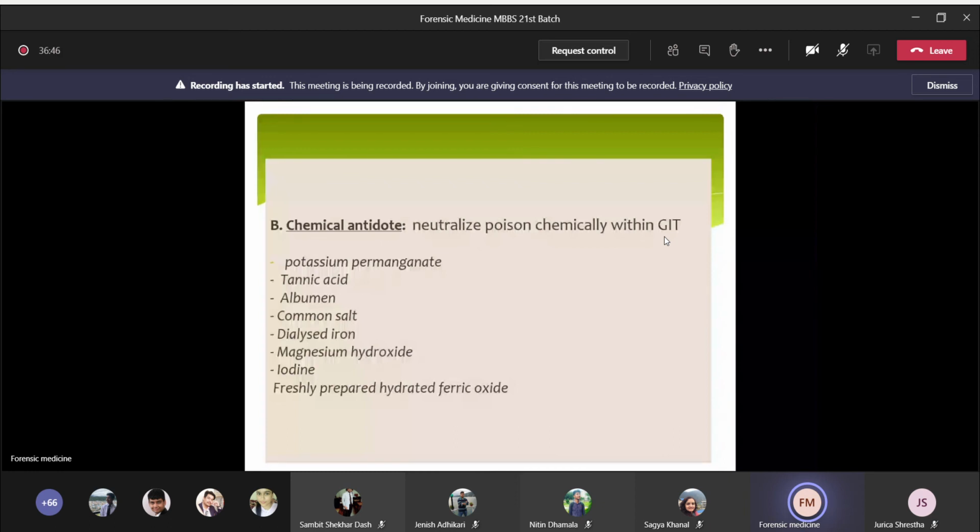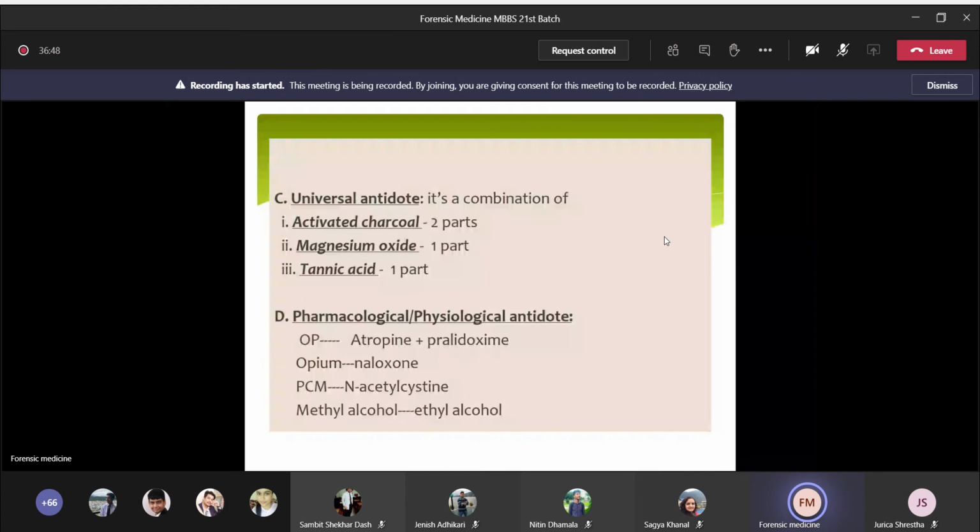Third one is universal antidote. And universal antidote is a composition of 2 parts of activated charcoal and 1 part of magnesium oxide and tannic acid. Okay, and the next one is pharmacological or physiological antidote.